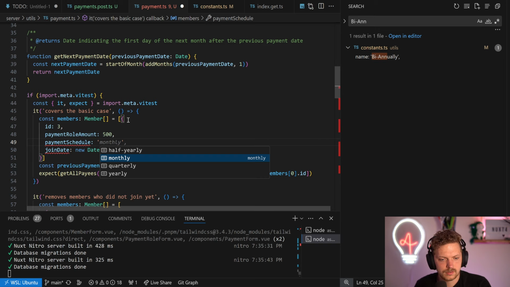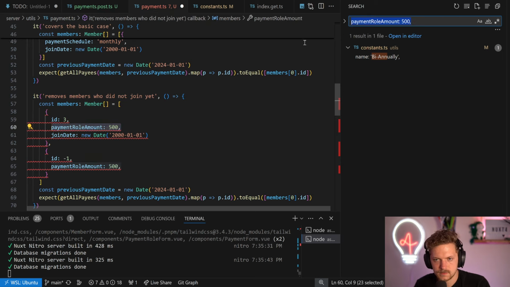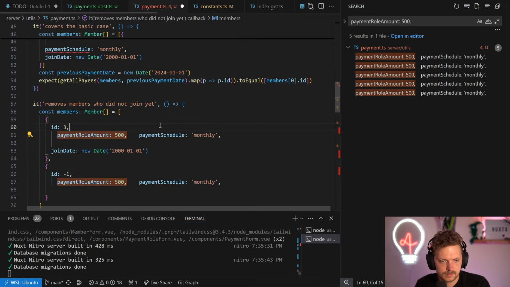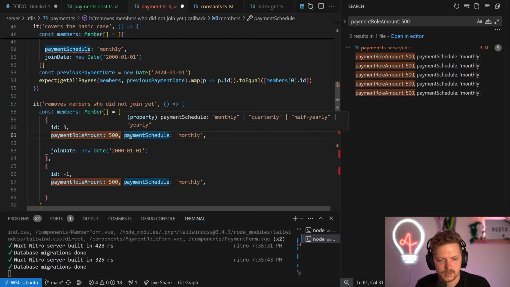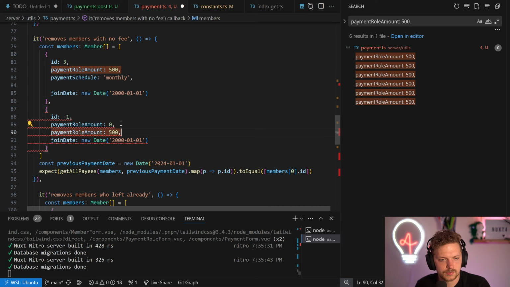Yeah, okay, payment schedule, monthly, we can add that, that's fine. Add that everywhere. Let's add this here. We do formatting in a second. Oh, come on, for real. Then we just do this. Okay, okay. Oh yeah, that was the one that says 0.